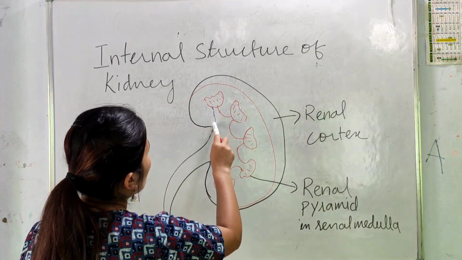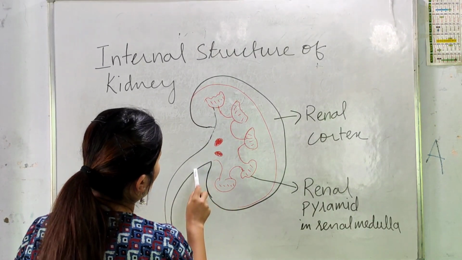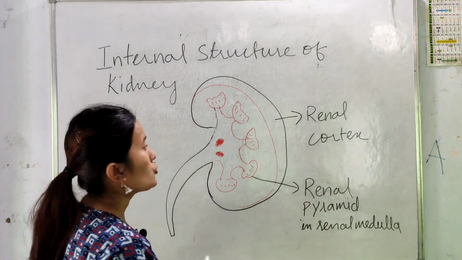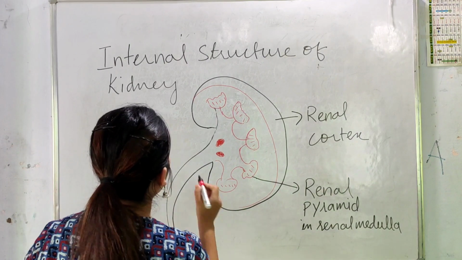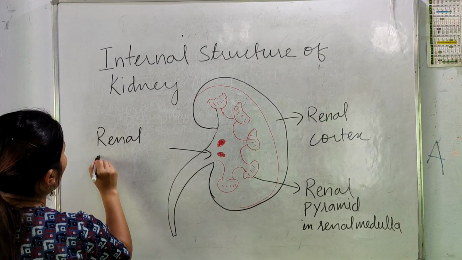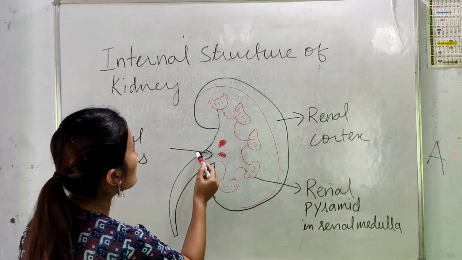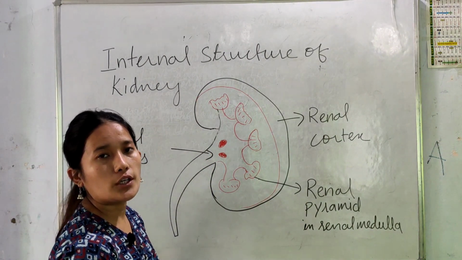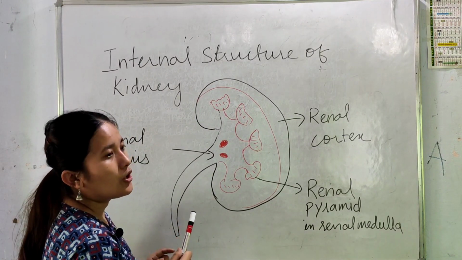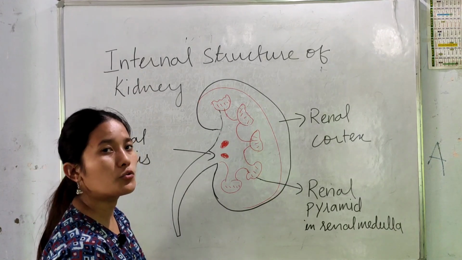You can see towards the concave side of the kidney a funnel-shaped structure which goes further and forms the ureter. This funnel-shaped structure is known as the renal pelvis. This renal pelvis is further extended to form the ureter. The ureter takes the filtered fluid, or you can say the urine, towards the urinary bladder.